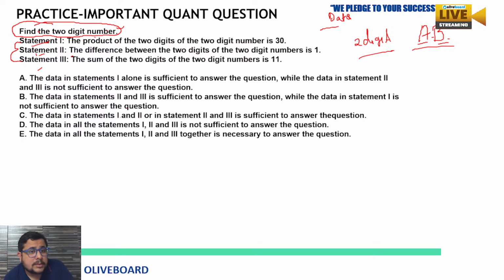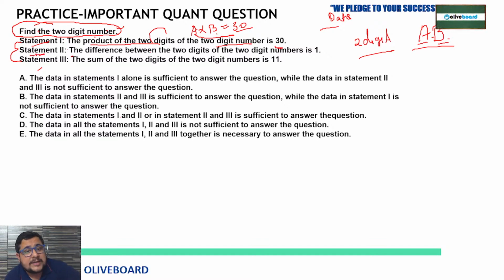Now statement 1: the product of the two digits of the two-digit number is 30. Means A multiply B is going to be 30. Now by this, can we get the value of A and B? Then only we can say the number. So you will say no. Statement 1 alone is not sufficient to answer.